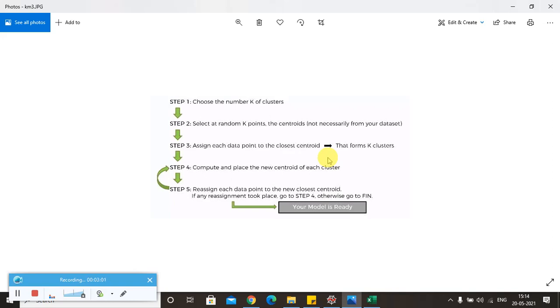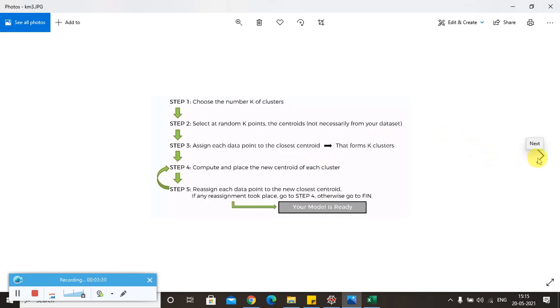In step 4 we compute and place the new centroid of each cluster, and finally, based on step 4, we reassign each data point to the new closest centroid. If any reassignment took place we have to repeat step 4, otherwise we come out of that loop and we will have developed our model. Now let us try to understand this algorithm based on values.